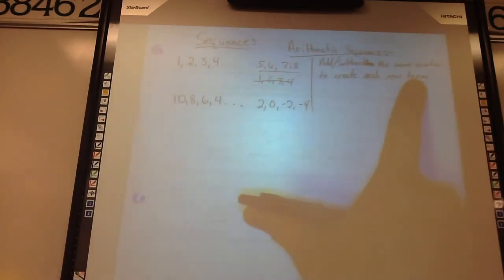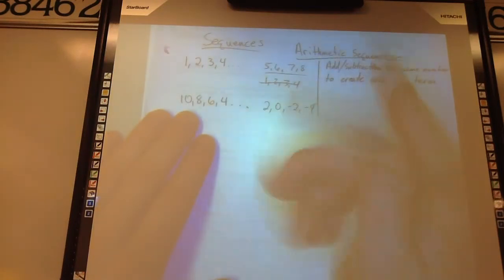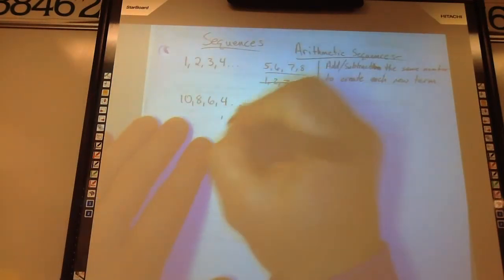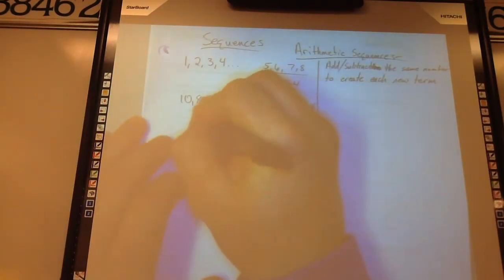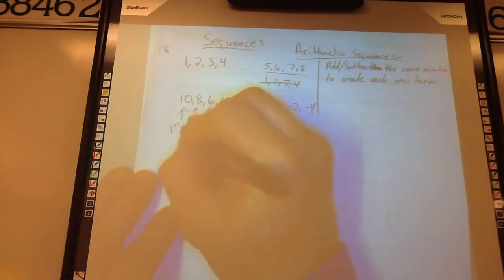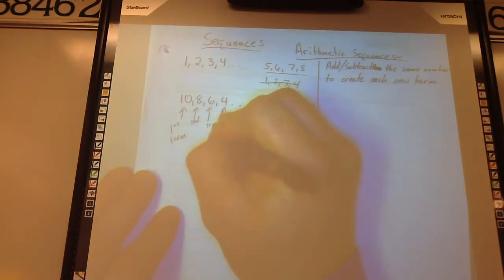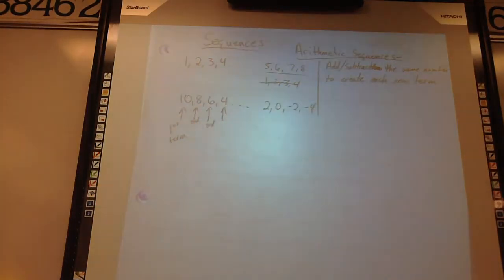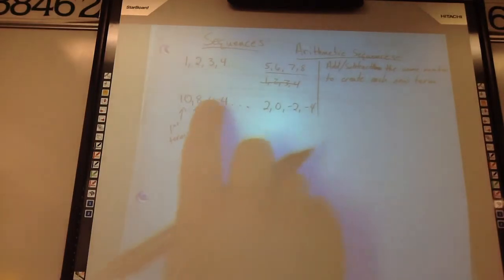What's that mean, each new term? Number. Yeah, it's just each number. These are all terms. That's a term, that's a term. That would be the first term, the second term, the third term. Term's a weird word, but it's just the numbers in the sequence. Those are the terms.